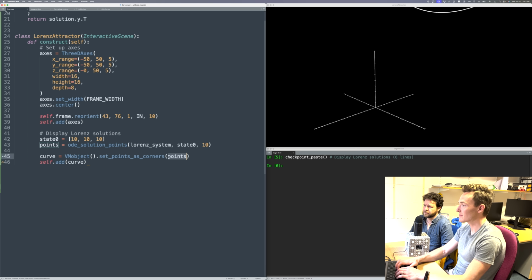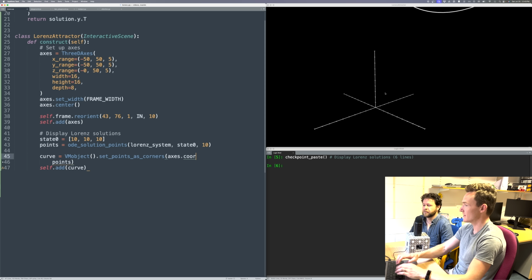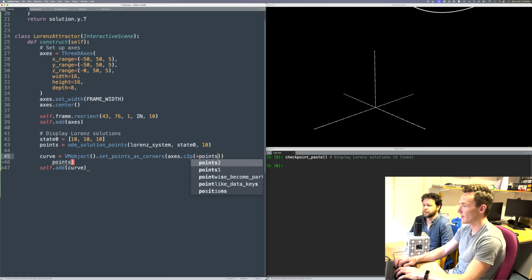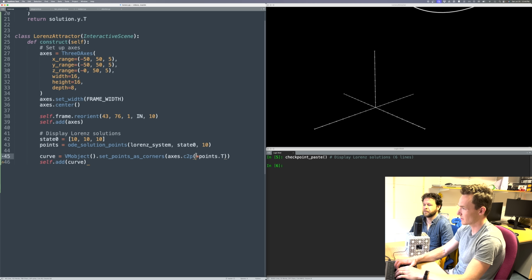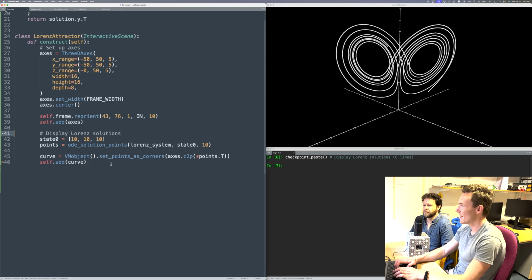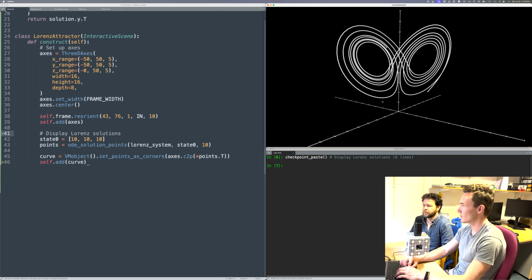Right. So what I actually want to do is take the axes, and there's a function called coordinates to points, which is basically going from whatever the coordinate system of the axes is to the Manim coordinate system. And there's an abbreviation for that because it's used a lot, called c2p. I'll just pass that in. I think it thinks of it in terms of you pass in a list of X's, a list of Y's, a list of Z's. So I'm going to do a little transposing, and don't worry about it too much. But this should be in the actual coordinate system.